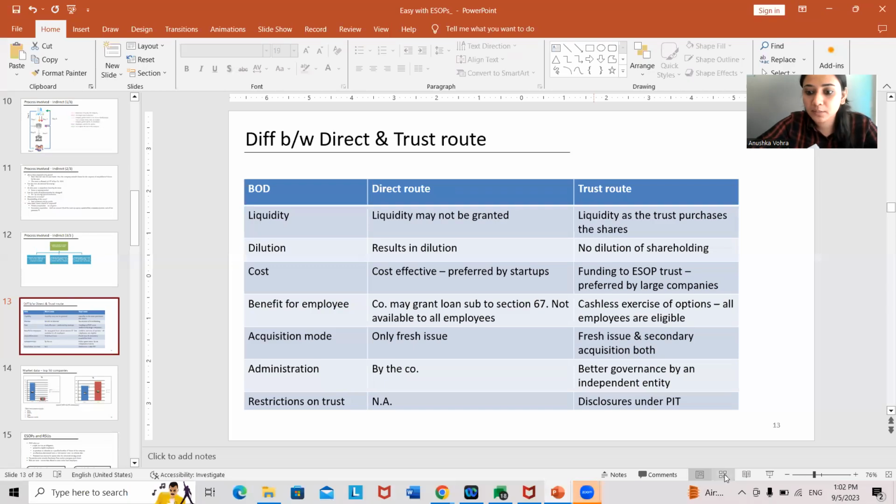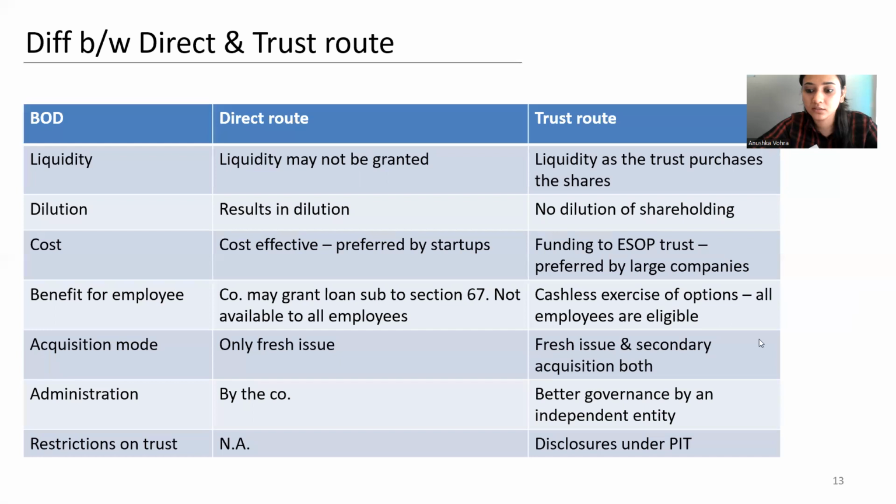So we'll first start with understanding what is the difference between the trust route and the direct route? What are the merits and demerits of either of the routes? Which companies would prefer either routes? So when we talk about choosing between the two routes, direct and indirect, there are some factors which are very important.